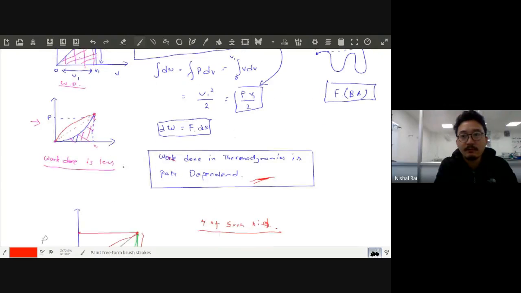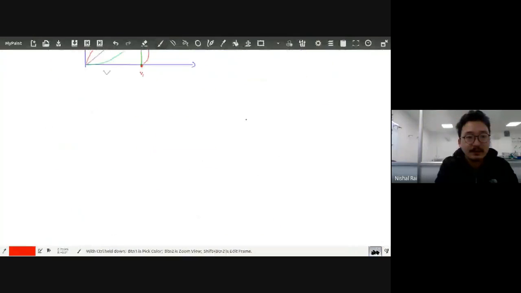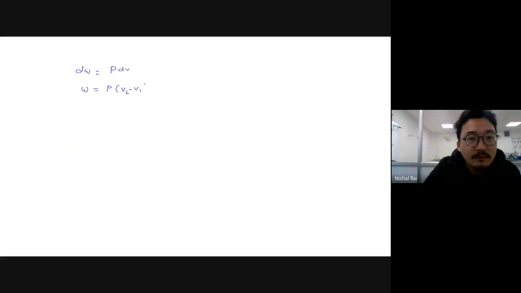I think you are familiar, and I'll directly use that equation. Now dW you can write as P dV, or W will be P into V2 minus V1. The volume has expanded. You have just integrated this from V1 to V2. I think this is clear.